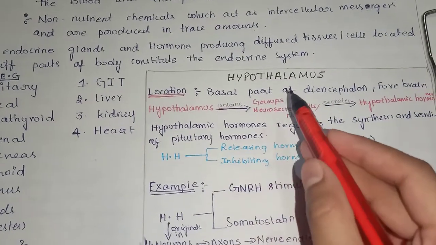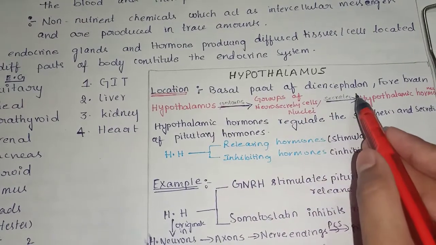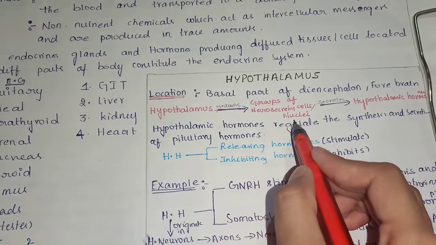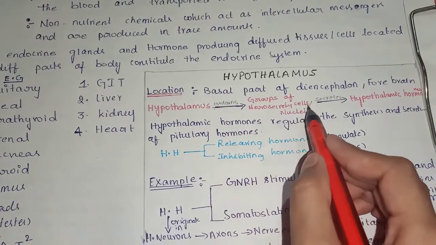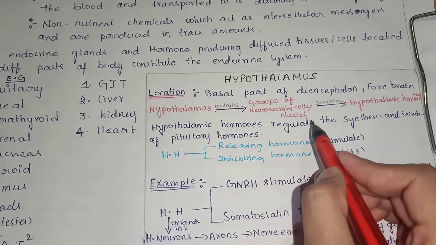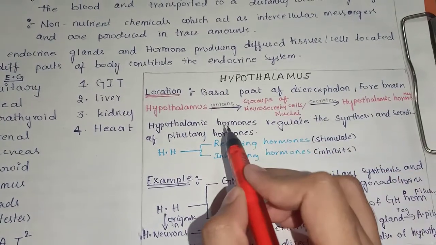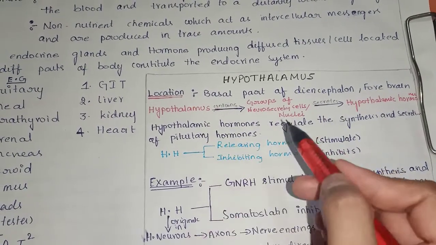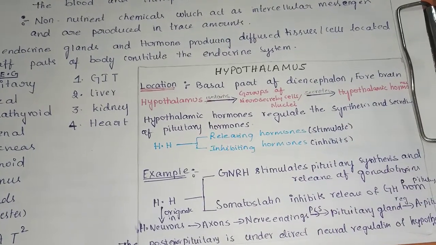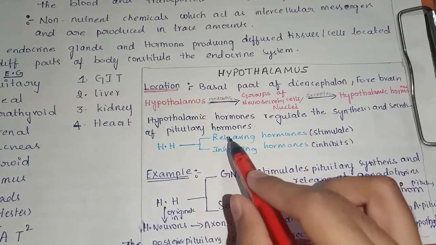First of all, location of hypothalamus. Hypothalamus is located in the basal part of diencephalon, forebrain. It contains groups of neurosecretory cells, or nuclei, that secrete hypothalamic hormones. Hypothalamic hormones regulate the synthesis and secretion of pituitary hormones. So hypothalamus is regulating the function of pituitary gland.